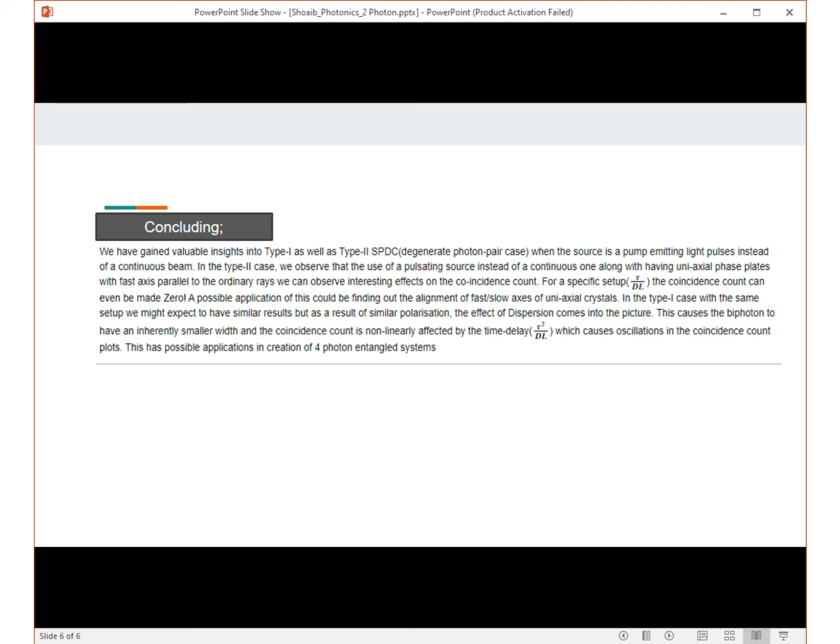In the type 1 case with the same setup, we might expect to have similar results. But as a result of similar polarization, the effect of dispersion comes into the picture. This causes the biphoton to have an inherently smaller width, and the coincidence count is non-linearly affected by the time delay, which causes oscillations in the coincidence count plot. This has possible applications in the creation of 4-photon entangled systems.